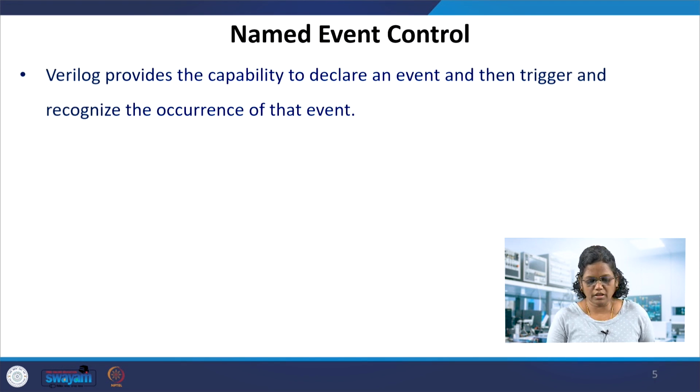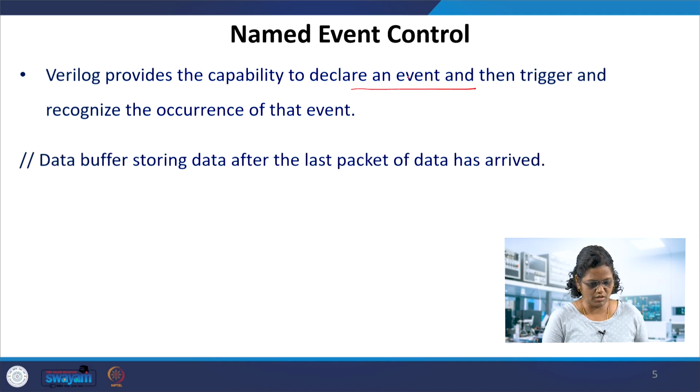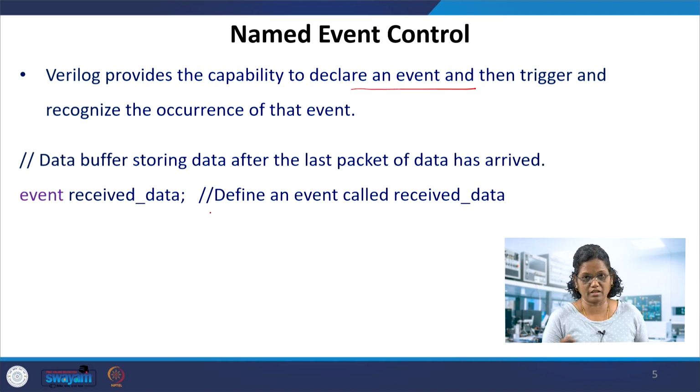The next one after the regular event is the named event. We can name an event and use it to trigger any of the next statements, or variable assignment or evaluation as well. It is declared as an event. To recognize this event, let us see an example of data packet receiving and then assigning it, which is named as event receive data.